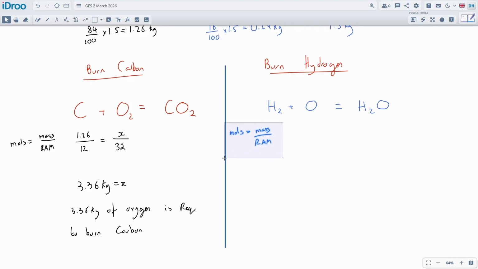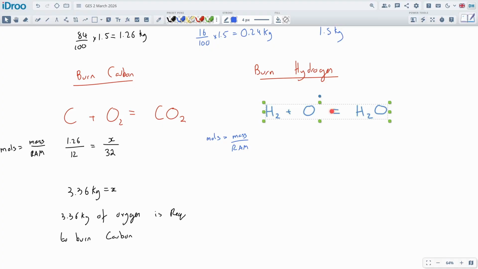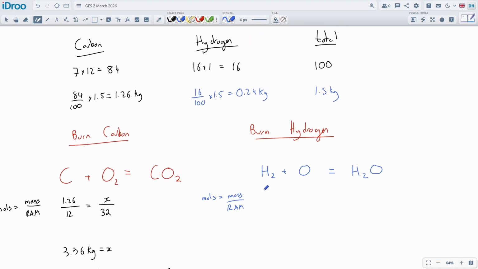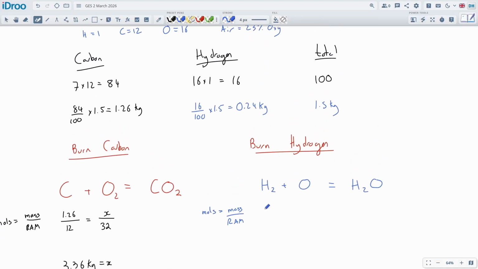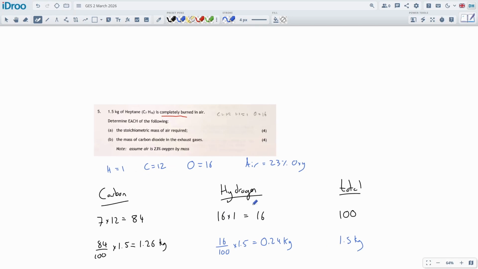All right. I shouldn't have put this line in here because it kind of gets in my way. Let's get rid of it. All right. And my question is, how much hydrogen do we have here? How much hydrogen are we burning? Well, we're burning 0.24 grams. It comes as a hydrogen 2 molecule, right? So it comes as two hydrogens put together. So 1 and 1 makes 2 because the hydrogen weighs 1. And this should be equal to the amount of oxygen we require. And it's a single oxygen molecule, so it's just going to be 16. Again, these numbers are given up here at the very beginning.